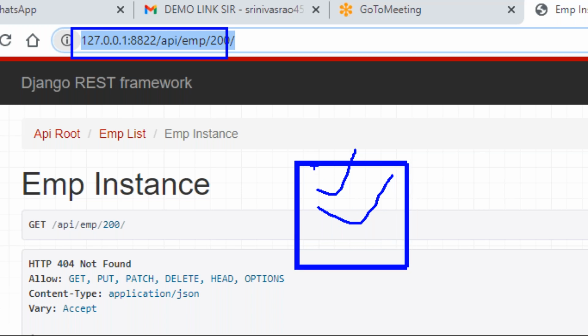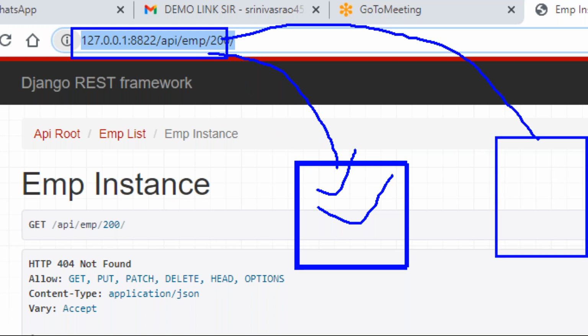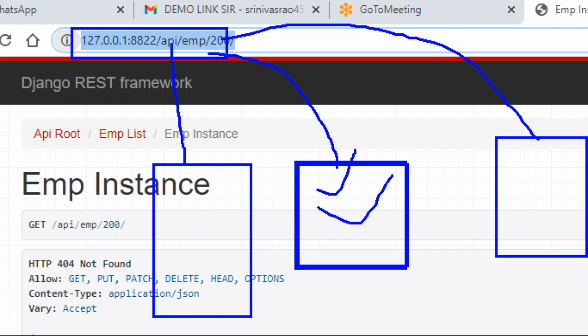Previously, at the time of learning Django, for getting, you write one URL, that URL calls one view, that view displays some output response. For deleting, one more URL, for updating, one more URL, separately you developed in Django. But here I created one view only, one URL only. Using that URL, I'm performing all operations.